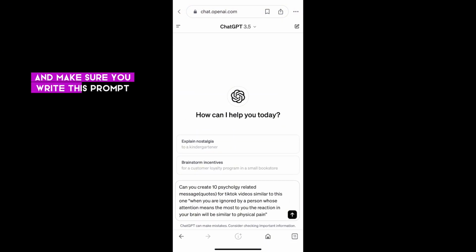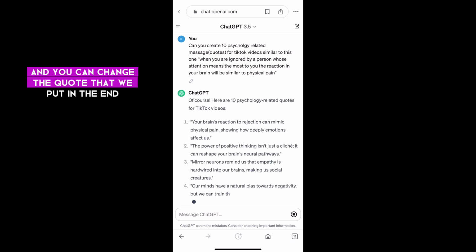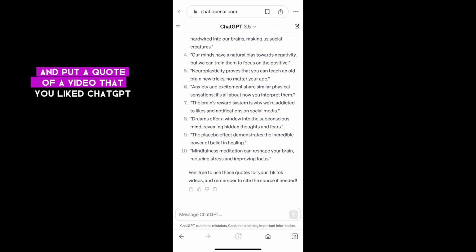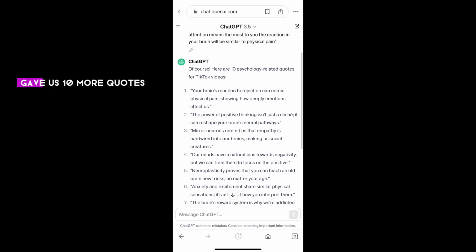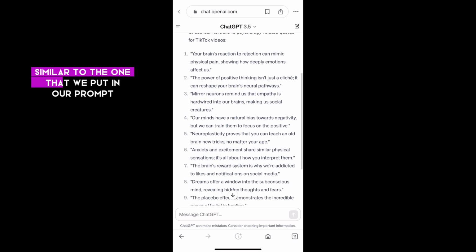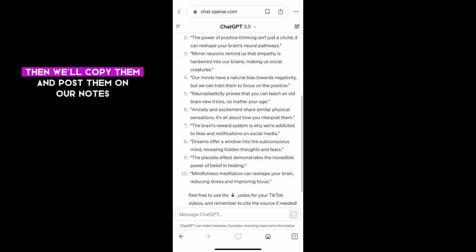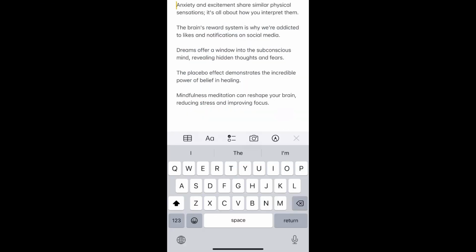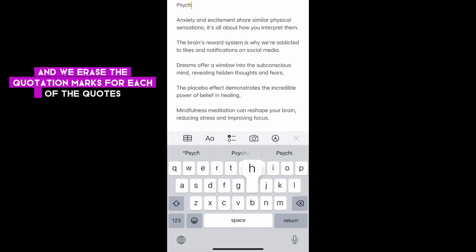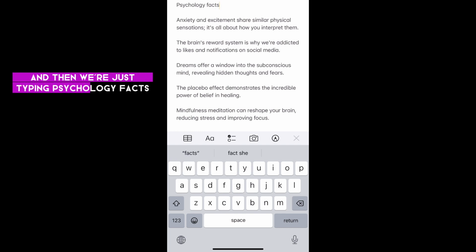And make sure you write this prompt. And you can change the quote that we put in the end and put a quote of a video that you liked. ChatGPT gave us 10 more quotes similar to the one that we put in our prompt. Then we'll copy them and post them on our notes. And we erased the quotation marks for each of the quotes, and then we're just typing psychology facts.